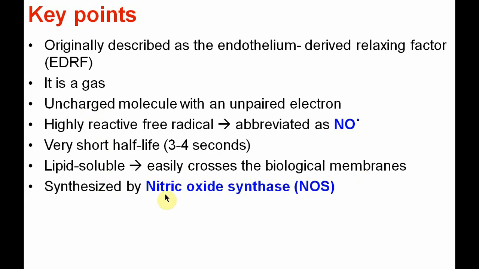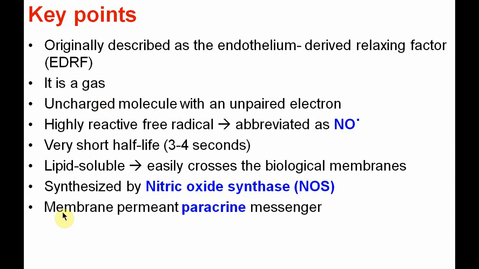It is synthesized by the nitric oxide synthase enzyme. It is a membrane permeant paracrine messenger. Why is it a paracrine messenger? Because the cell which synthesizes the nitric oxide must lie in the same vicinity, nearby the cells called target cells, upon which nitric oxide acts.